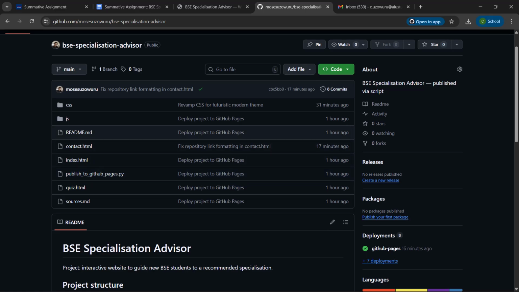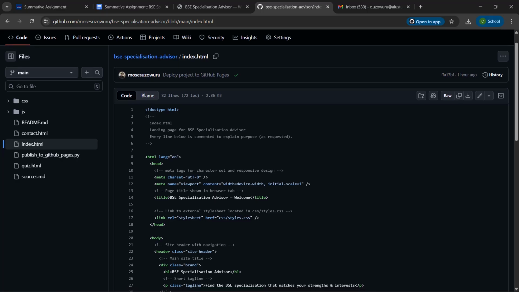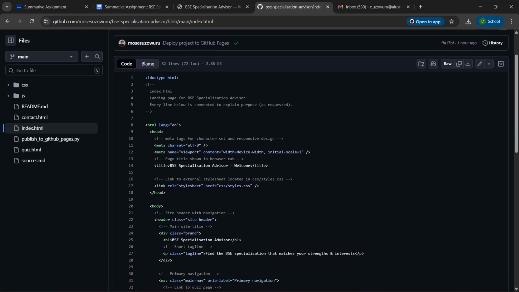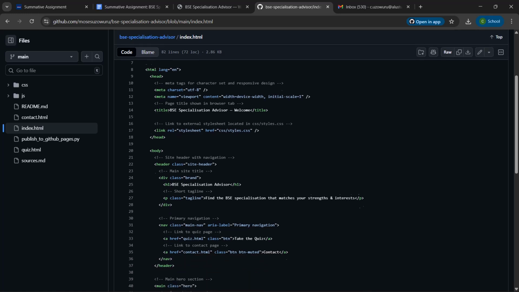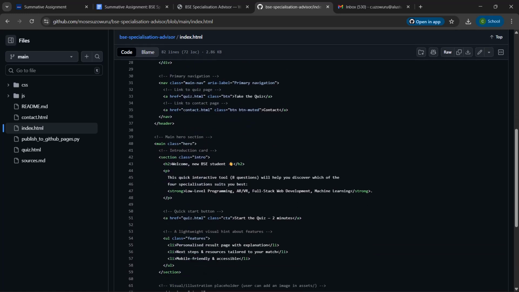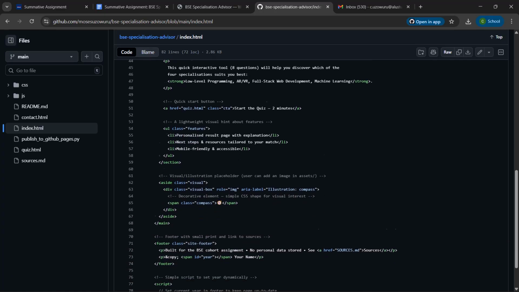So we move on to the landing page, which is index.html. This is the landing page. It introduces the tools, the links to the quiz and contact pages. The layout is responsive and uses CSS grid for the hero area.